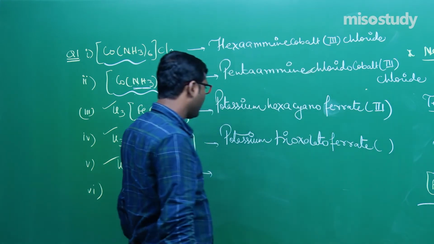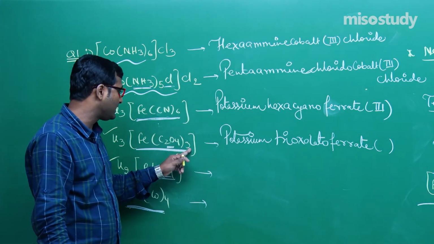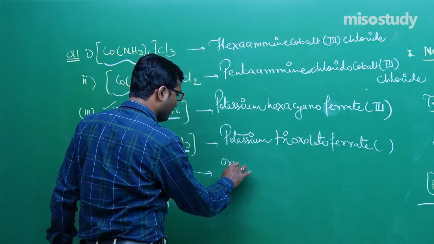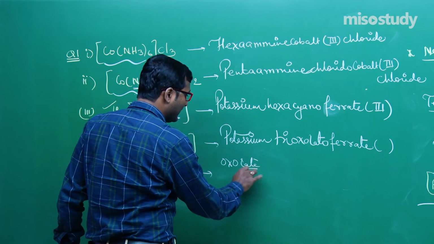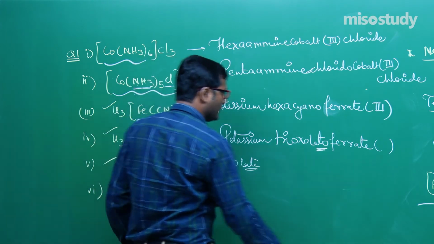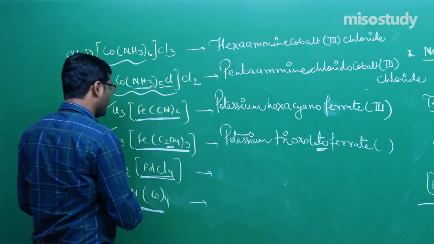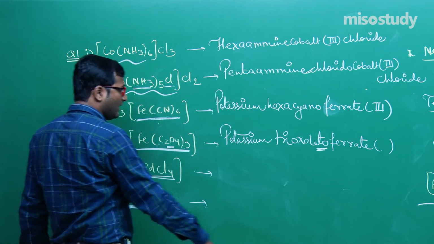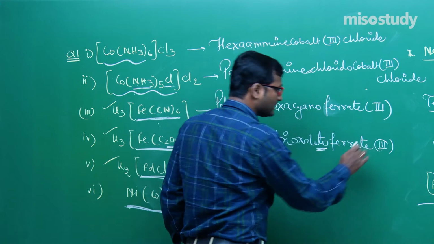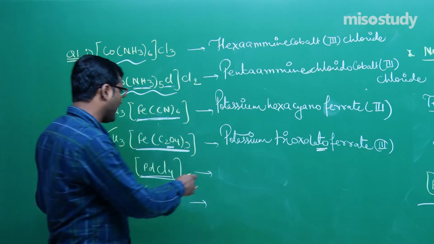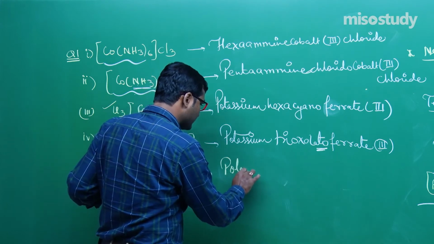Again I am repeating, potassium, 3 times trioxalato, oxalate, the ending ate will be converted to ato, oxalato ferrate. And what is the oxidation state here? Minus 2, 3 times 2 is 6, and 3, ferrate 3, my friend. This is the case. Now next one, tell me. Again we will write here potassium.